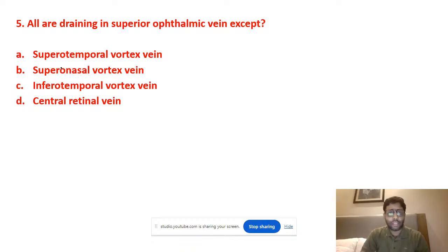Now, all are draining in the superior ophthalmic vein. Superior and inferior ophthalmic veins go outside the orbit via the superior orbital fissure, upper and lower part. They go into the cavernous sinus. The tributaries of the superior ophthalmic vein are the two superior vortex veins, supratemporal, supranasal, and the central retinal vein. The inferior temporal vein drains into the inferior ophthalmic vein. That's the answer to this question.